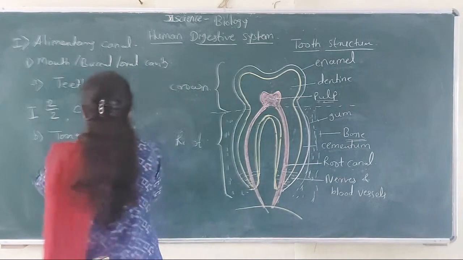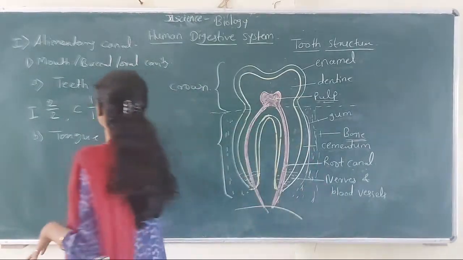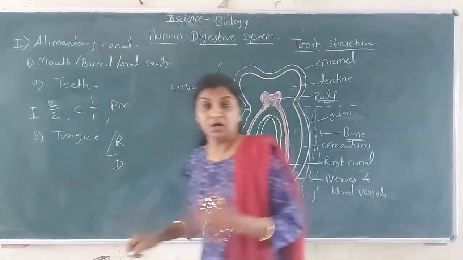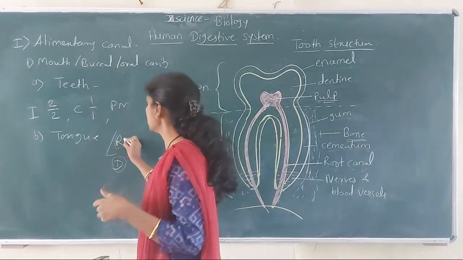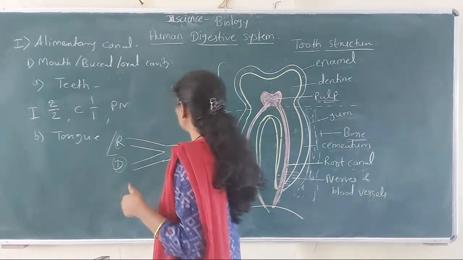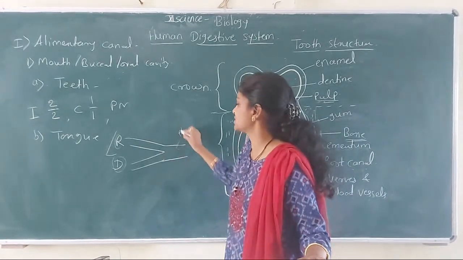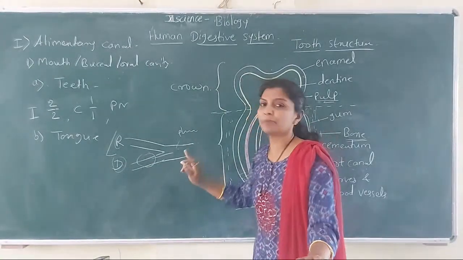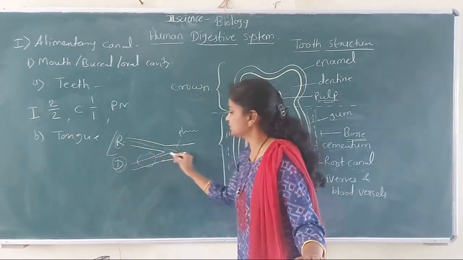Look, the respiratory system, that is the nasal chamber, and the digestive system, both meet in a common passage that is called the pharynx. The mouth cavity, then what? Pharynx. So it is a common passage.